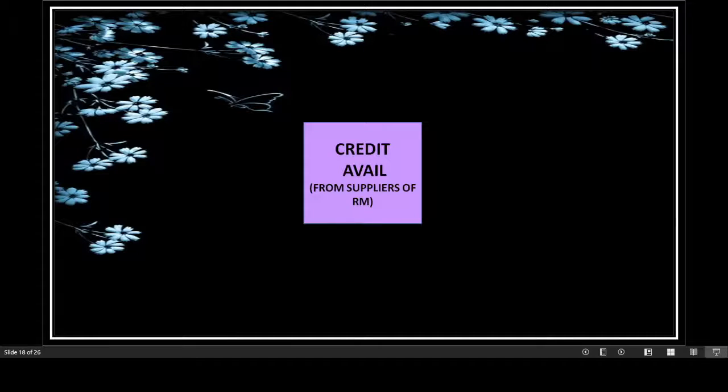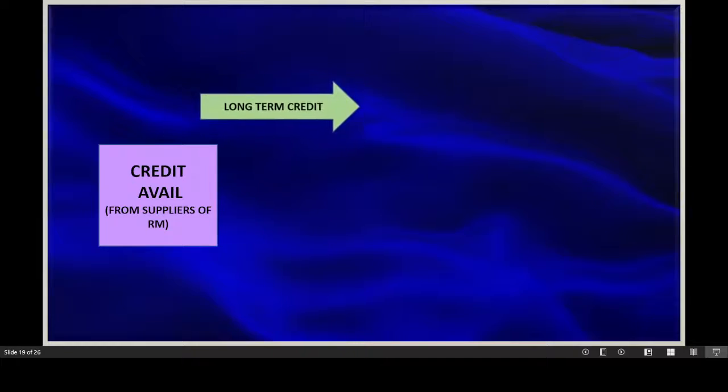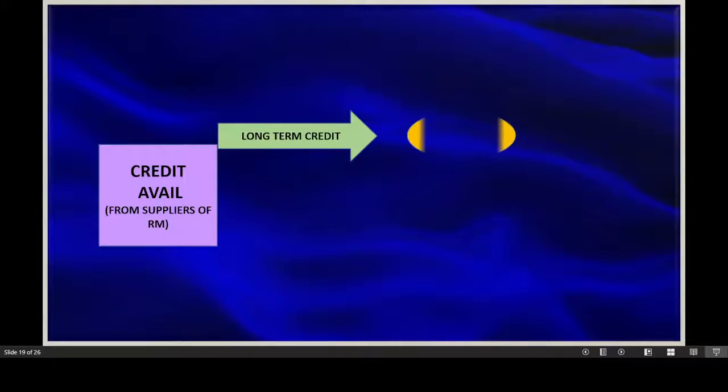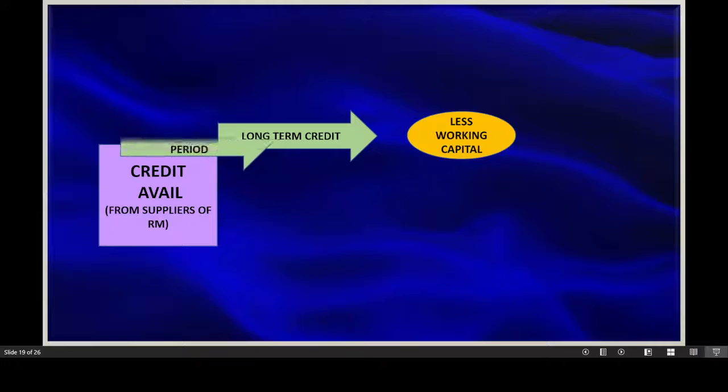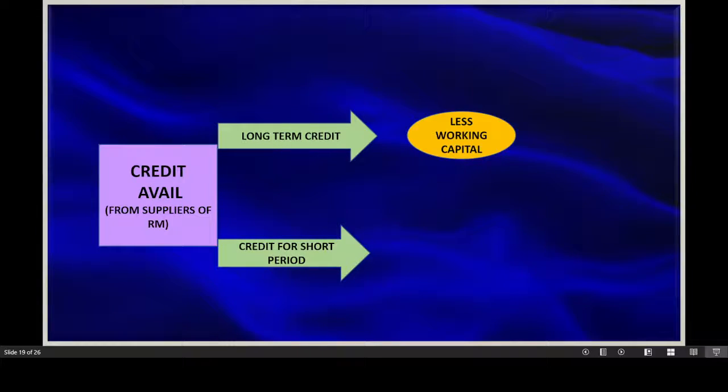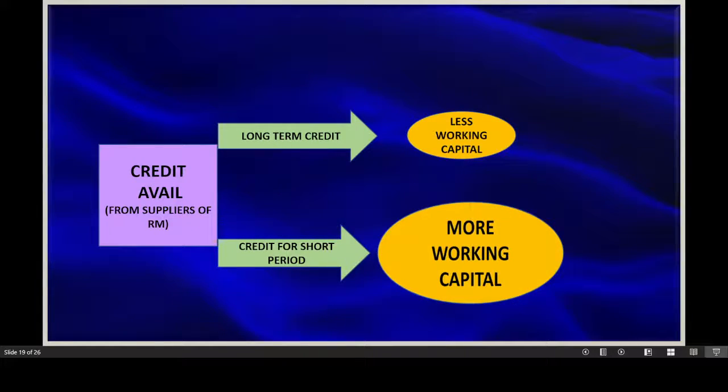Next is credit availed. That means whatever credit you are getting from your suppliers of the raw materials. Now, if suppliers of the raw materials are giving long-term credit, then the company can manage with less working capital. Whereas if suppliers are giving only short period credit, then the company will require more working capital to make payments to the creditors.